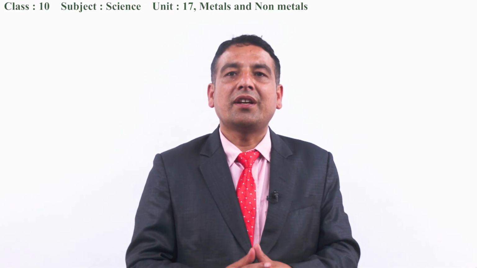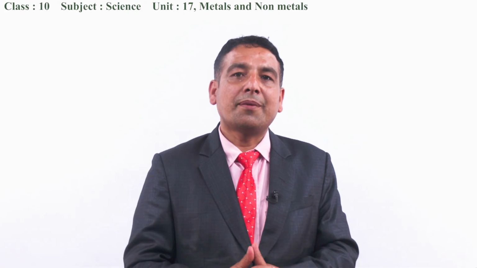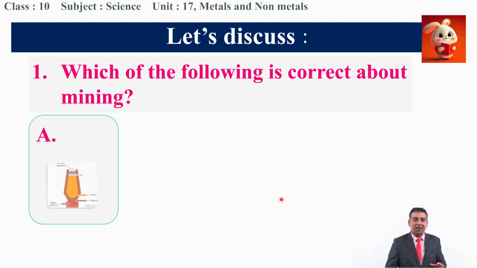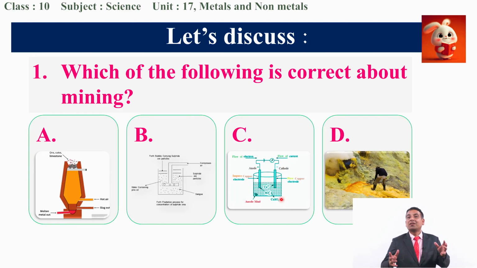Now we are discussing some questions related to today's discussion. The first question is, which of the following is correct about mining? We all know about mining, because in the first part of today's class I discussed the process of mining. Out of these four figures, to which process does each relate?